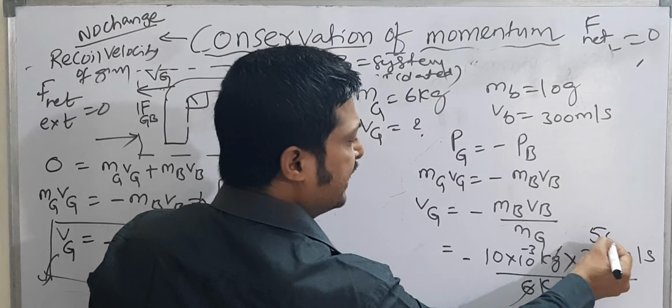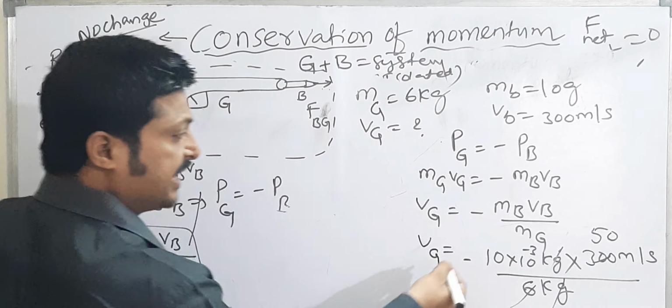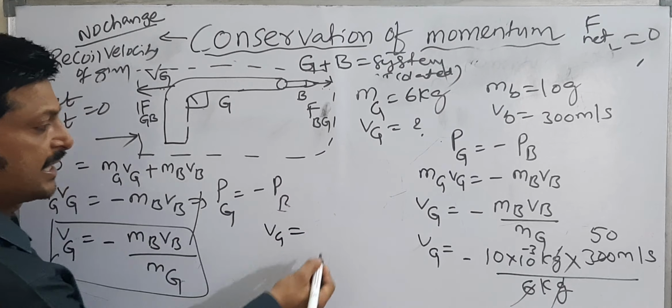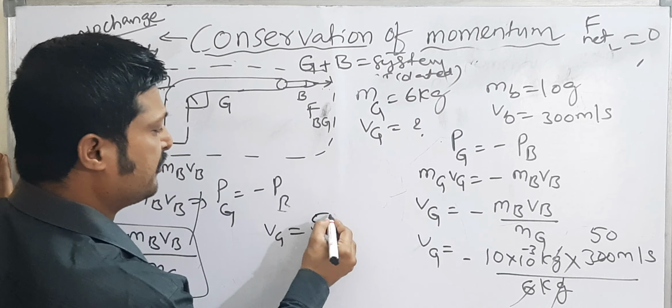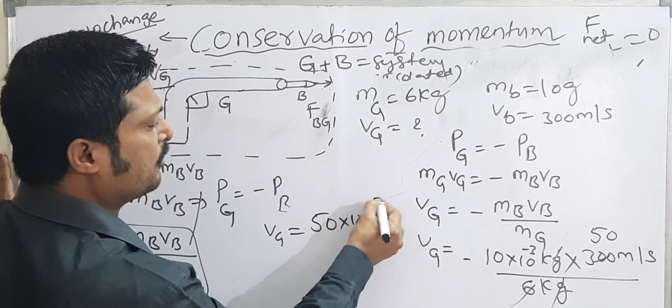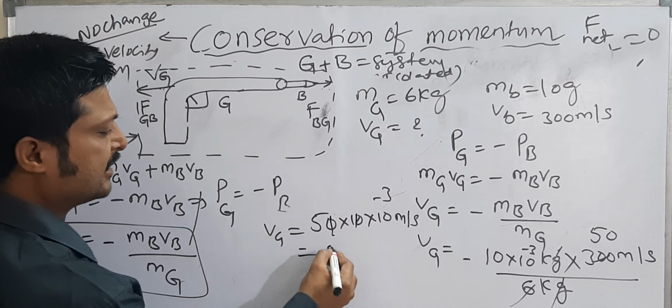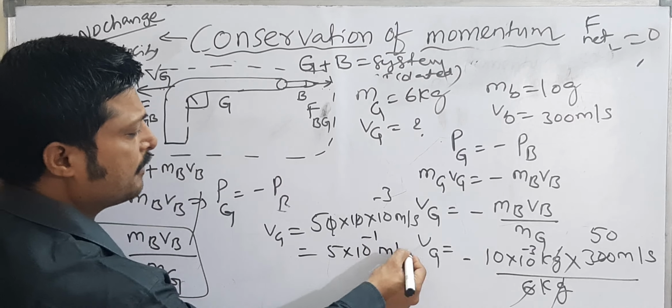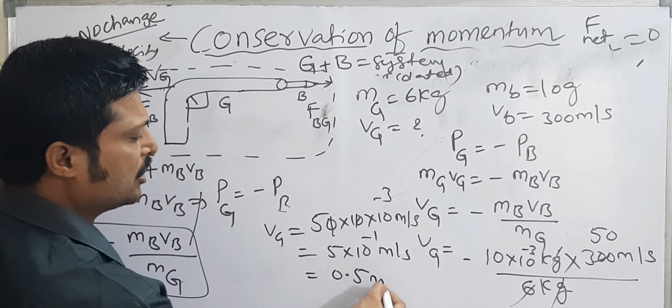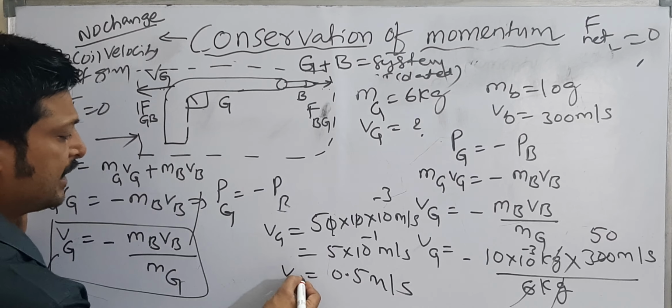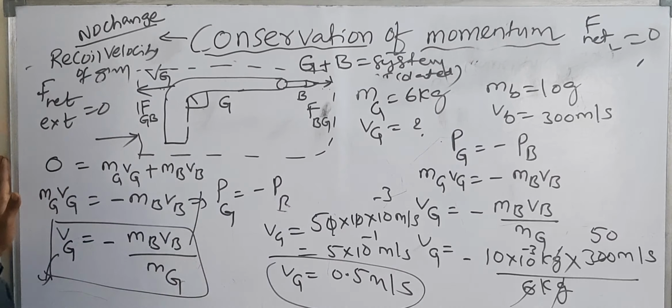So velocity of gun is equal to 50 into 10 into 10 to the power of minus 3 meter per second. The 0 gets cancelled. This is 5 into 10 to the power of minus 1 meter per second, that is equal to 0.5 meter per second.